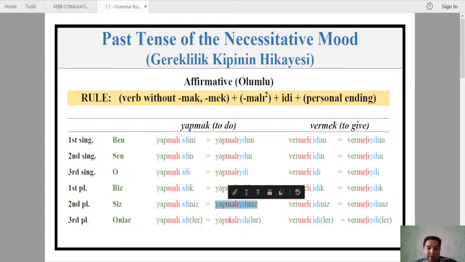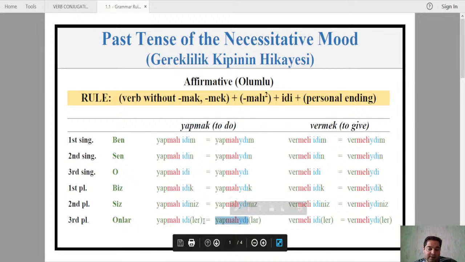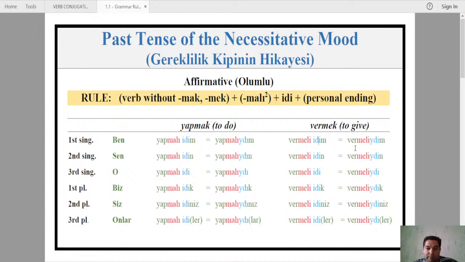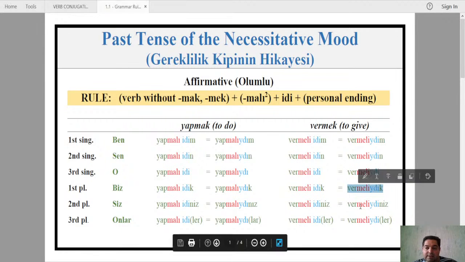Yapmalıydık, yapmalıydınız, yapmalıydılar. Not the first one as a separate, where ed is separate. Okay. For the verb vermek, to give, ben, I, right, vermeliydim, which means I had to give. Sen vermeliydin, o vermeliydi, biz vermeliydik, siz vermeliydiniz, and onlar vermeliydiler. They had to give. So this is affirmative.